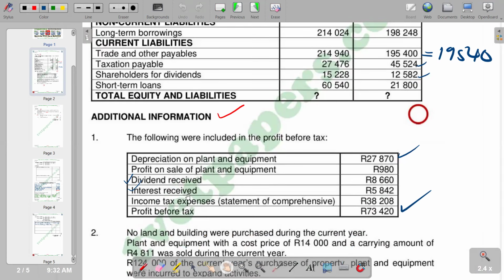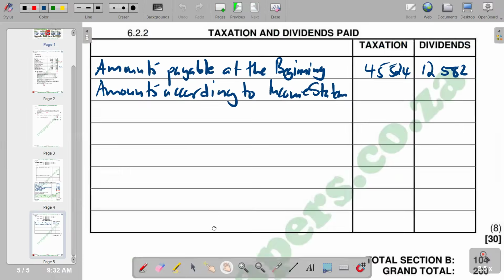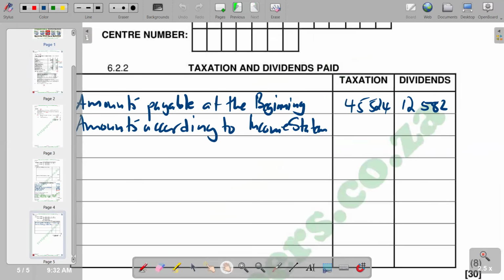We see that we do not have taxation. We have got income tax expense. We're given it as 38,208. 38,208 is the tax. So we come here, we enter for tax. We are saying 38,208.